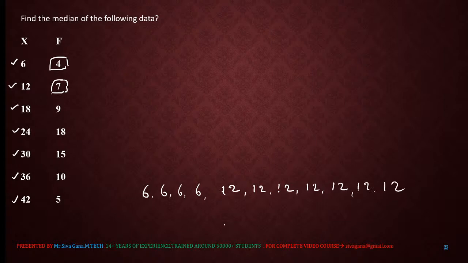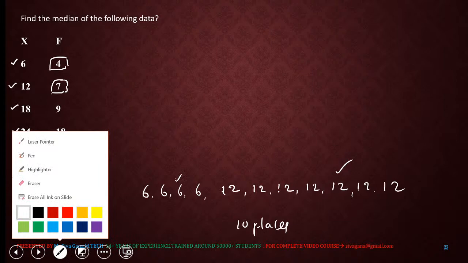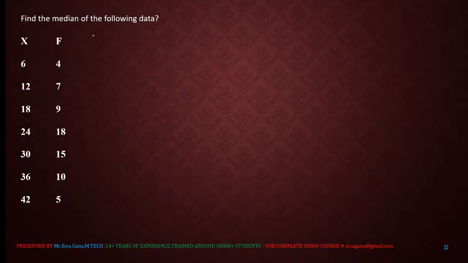Total 4 plus 7, 11 places are over. What is the number in 7th place? Nothing but 12. What is the number in 3rd place? Nothing but 6. This is how you need to understand first of all.